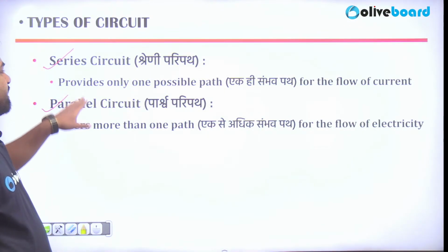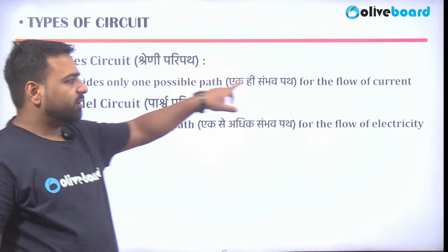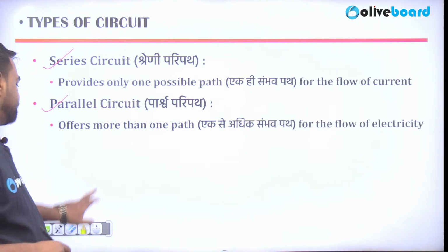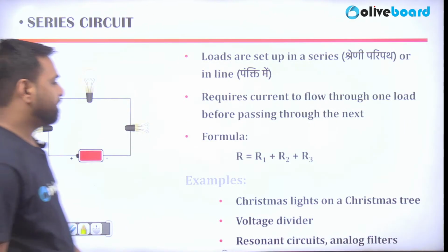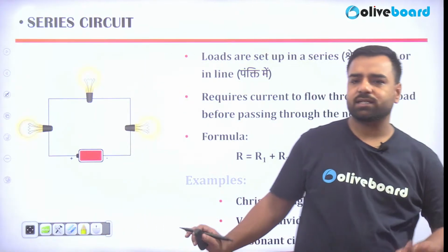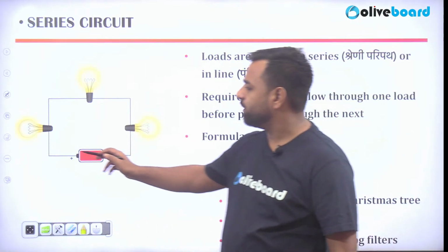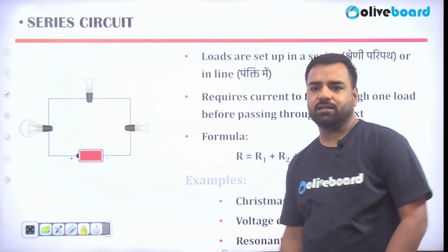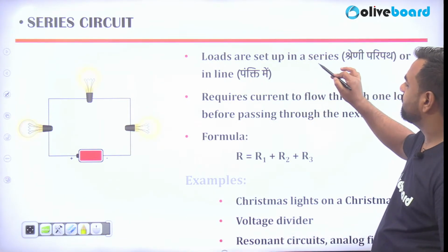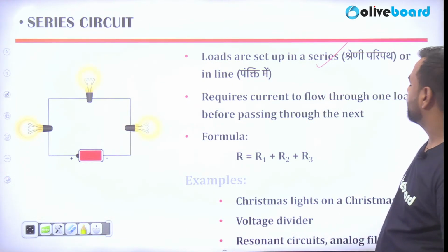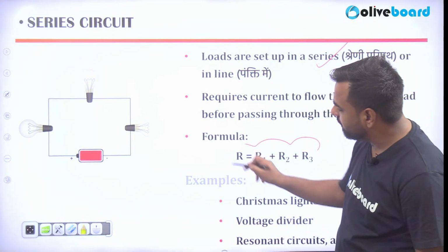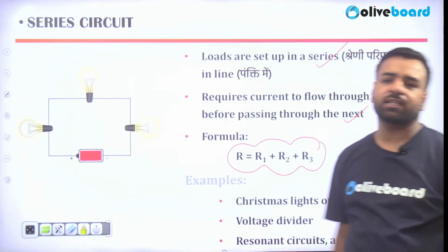So in the series circuit, it provides only one possible path for the flow of current that we have seen, and if it has multiple paths, that's a parallel circuit. So here, in the series circuit, current has only a single path. So when the current was flowing, it went through this bulb, then this bulb, then this bulb. So this is the series circuit. The loads are set up in a series here. It requires current to flow through one load before passing to the next, and the overall resistance is given in this way. That is, you are just going to add up all the resistances.